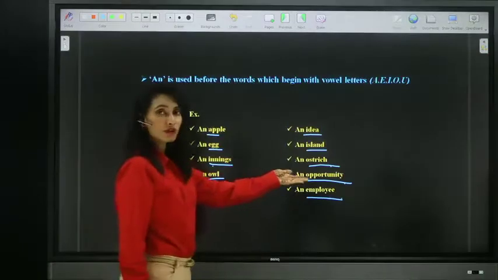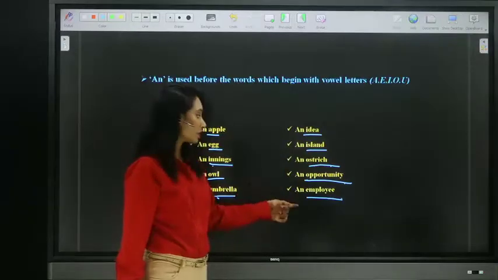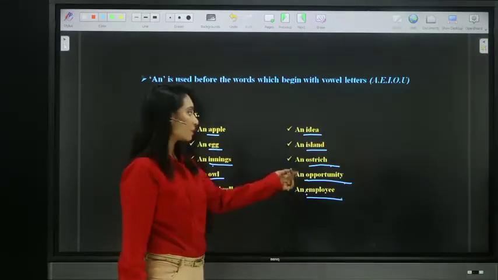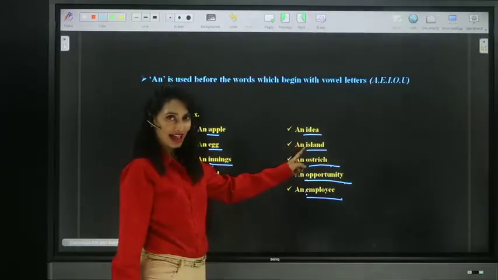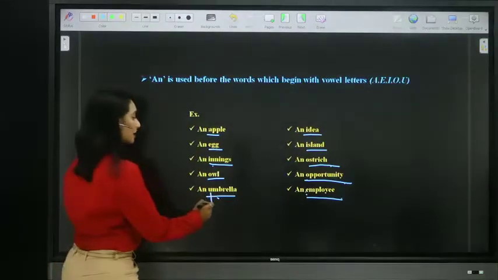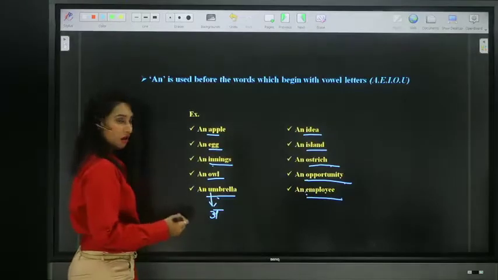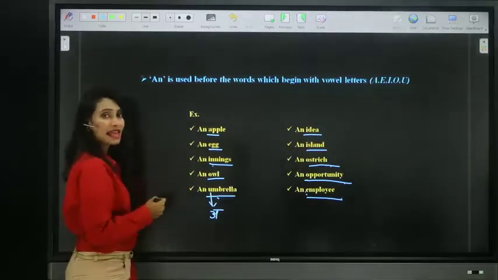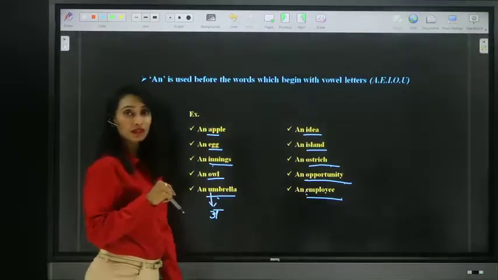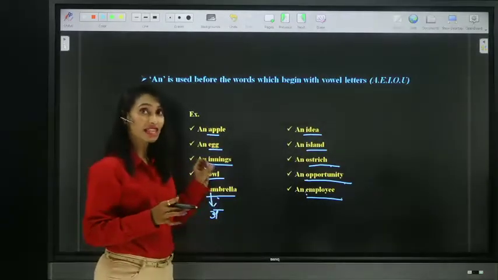See here, opportunity. It is starting with O, and the pronunciation is O. Employee starts with E, but the sound is A. Ostrich, O. Island, I sound. Idea, I sound. Umbrella, it is giving a sound, not oo sound. Owl. Innings, e sound. Egg, a sound. Apple, a sound. So remember, here we produce a sound, not just the vowel letters.